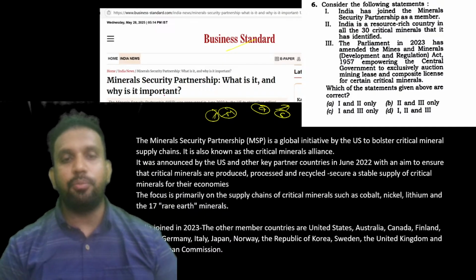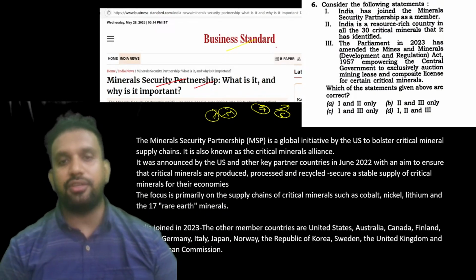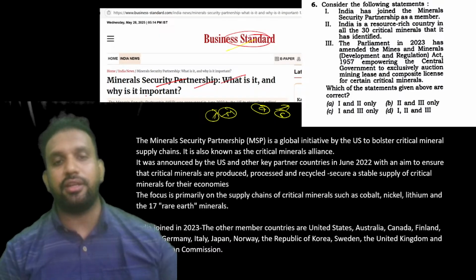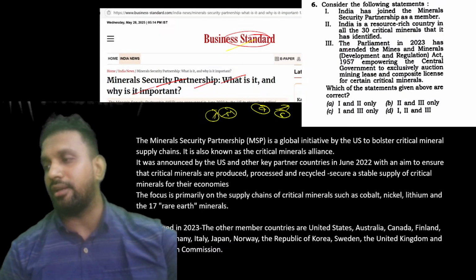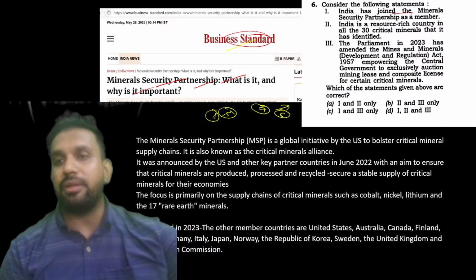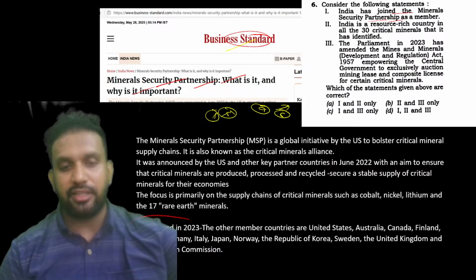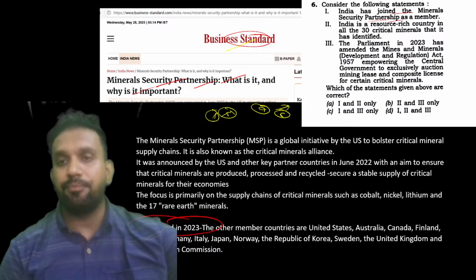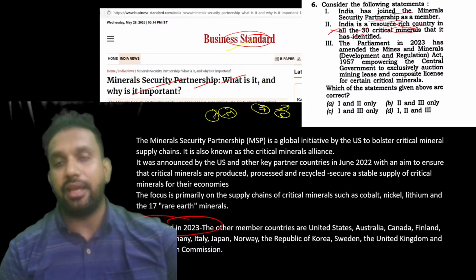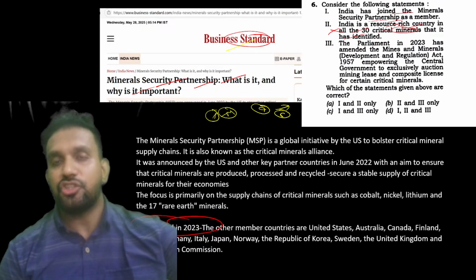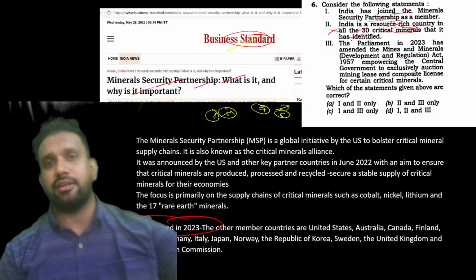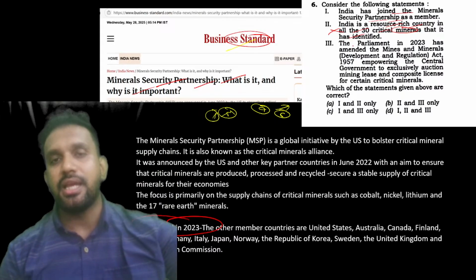Okay. So mineral security partnership, it is given in the Business Standard. Why, what it is, why it is important, you can see here very clearly. Okay, India has joined the mineral security partnership. That is very true. India has joined in 2023. Remember this point. यहाँ पे देख सकते हैं आप. India has joined in 2023. India is a resource rich country in all the 30 critical minerals that it has identified. India के पास ये है ही नहीं. Critical minerals you can say, or rare earth, अर्थ में rare पाए जाते हैं. That's why we call them rare earth minerals.